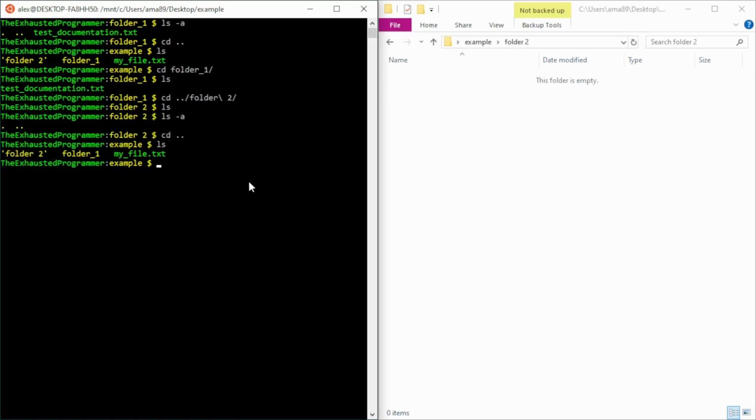You might be wondering why folder 2 is in quotation marks and why there's a backslash here. That's because Bash uses spaces to determine when one command is done. And so if I try to go to folder 2, it would first try to change into folder here. And I'm not 100% sure what the 2 is going to do because it's going to cause problems. For it to know that we want to go into this, but it also contains a white space, we could use the quotation marks, or we can use the backslash, which is what I tend to use.